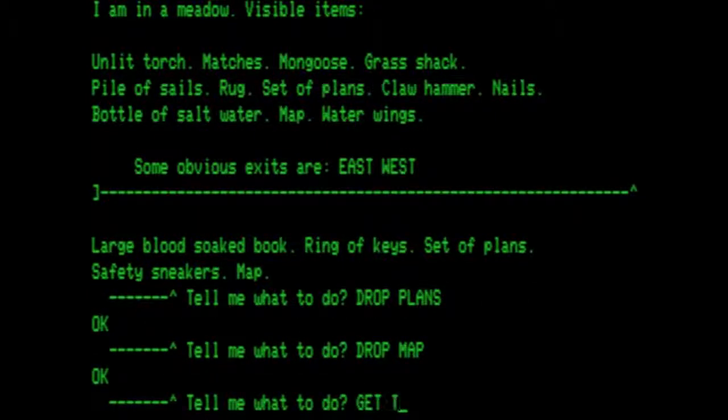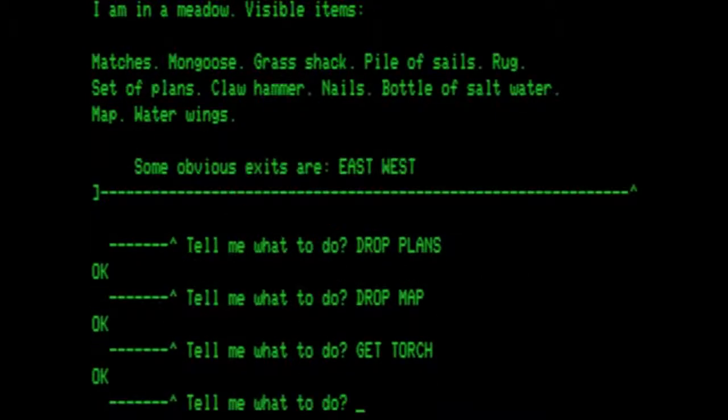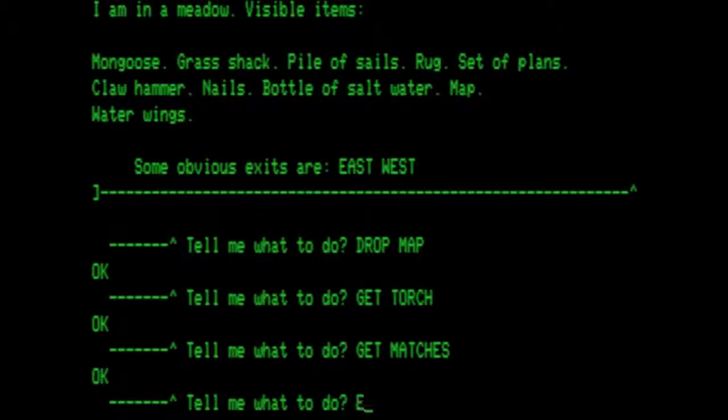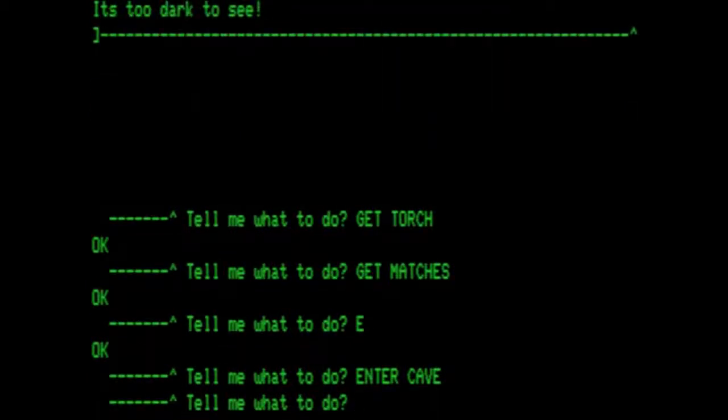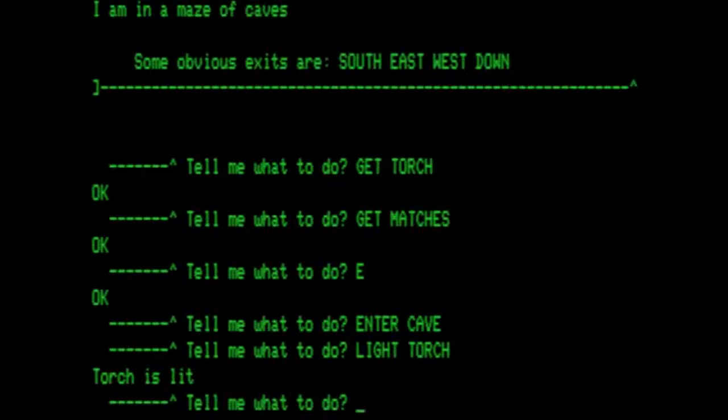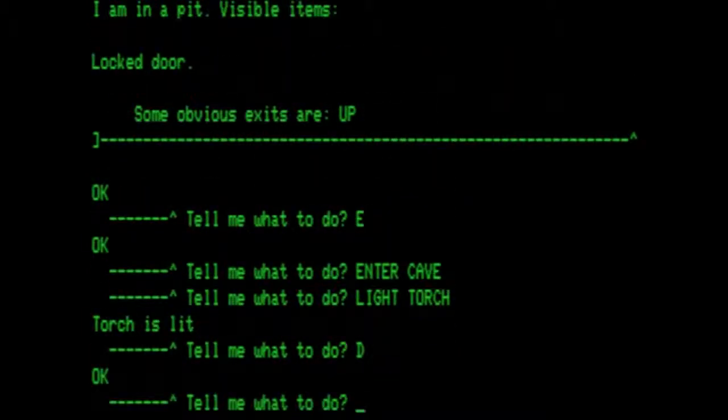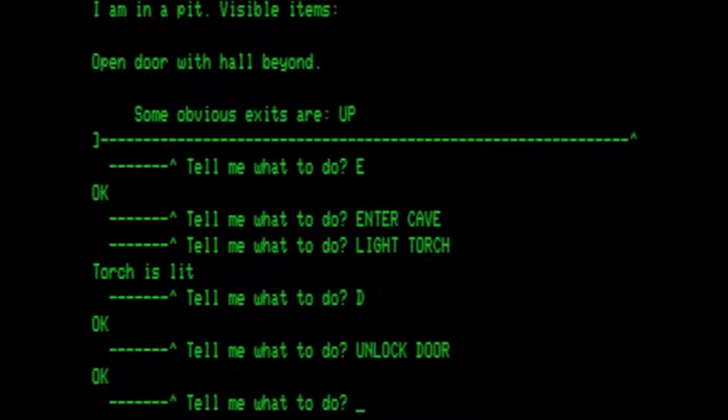Then let's get the torch, get the matches, and then we are going to head east to the cave-ridden hill, and we are going to enter the cave, where it is too dark to see, so we light our torch. We head down to the locked door and unlock the door, so it is now an open door with a hall beyond. And we want to enter the hall,